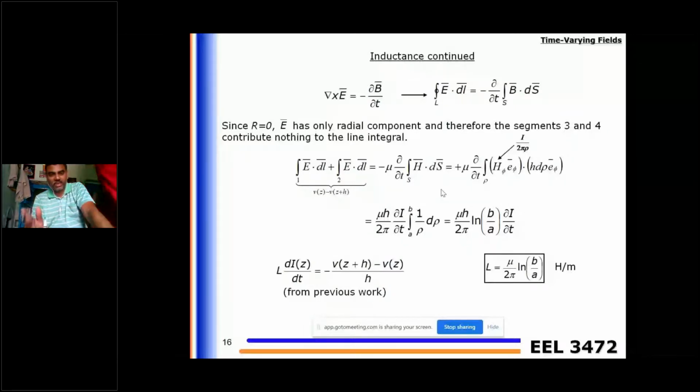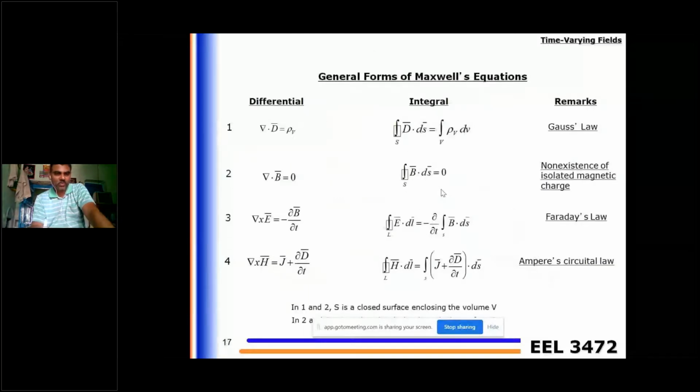So del dot D is equal to rho v, del dot B is equal to 0. Faraday's law: del cross E equals minus dou B by dou T. Del cross H equals J plus dou D by dou T. And all these are for the time varying fields.